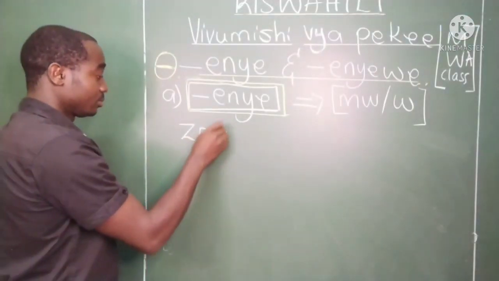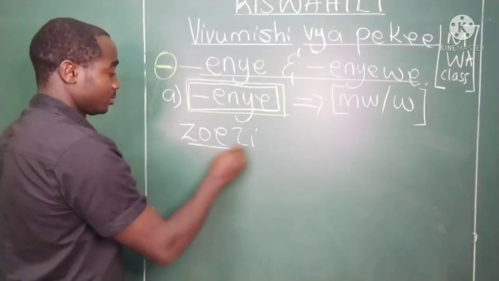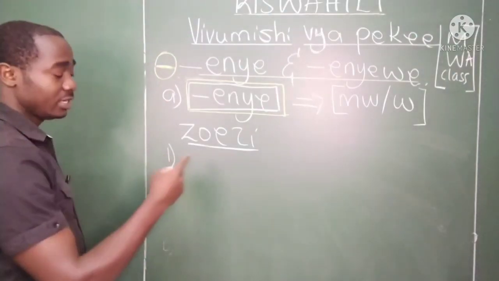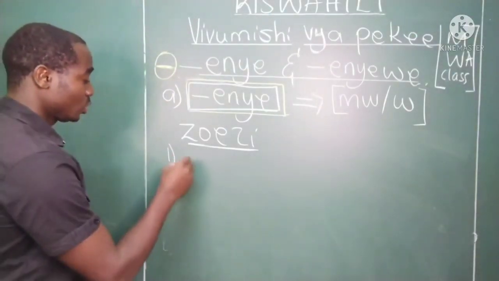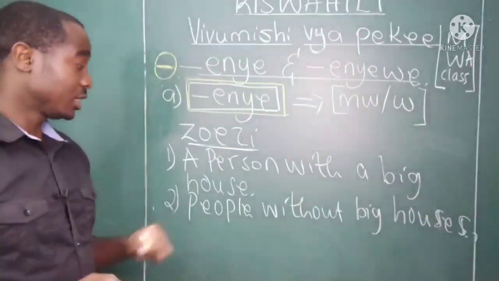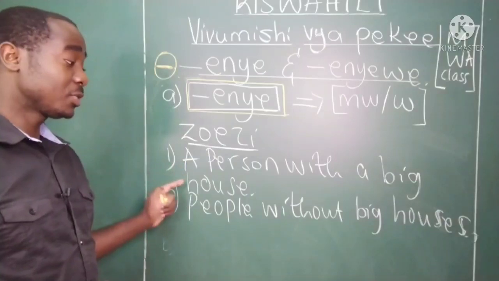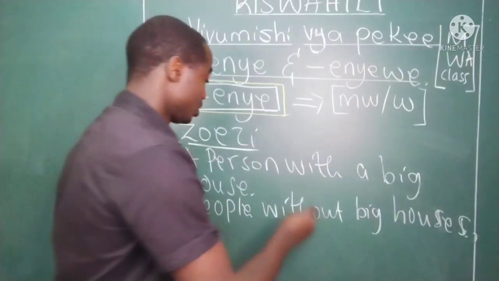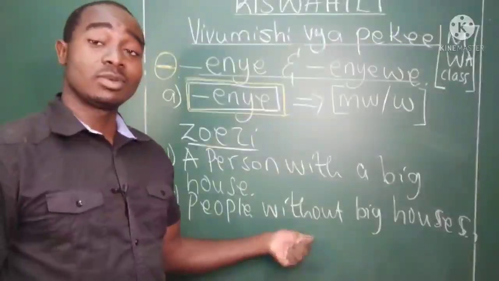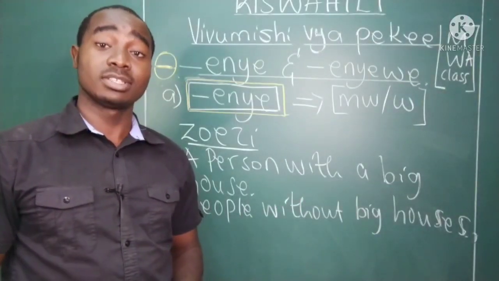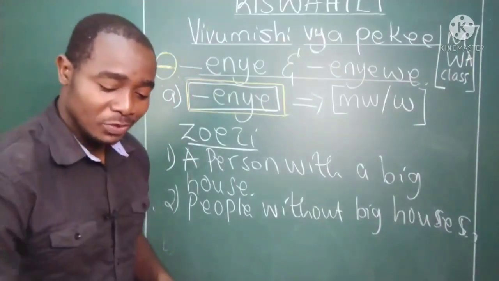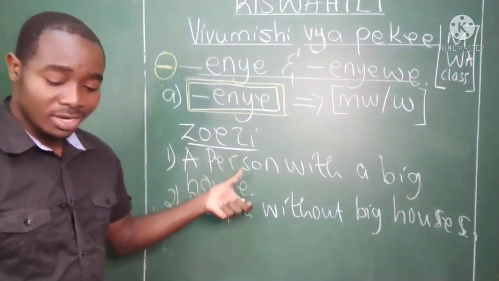Now go ahead, exercise. Zoezi. I want you to write this in the comment section. Let's translate into Swahili, okay? I want you to translate this into Swahili. The first one is a person with a big house. The second one, people without big houses. Sawa? People without big houses. Let's see if you understood this lesson for this part.